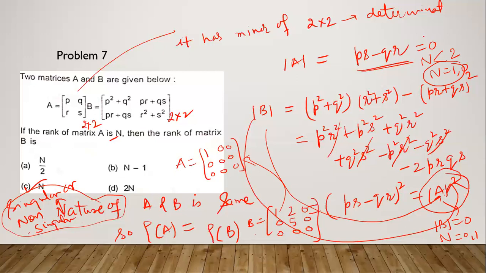But if these entries are non-zero, suppose the determinant A is non-zero, then the determinant B will also be non-zero, then the rank will be capital N. But if the determinants are 0, we cannot claim anything here. There is a correction, I think. We cannot claim the nature here. If this is non-zero, then both ranks will be the same. If it is 0, we cannot make any comment.